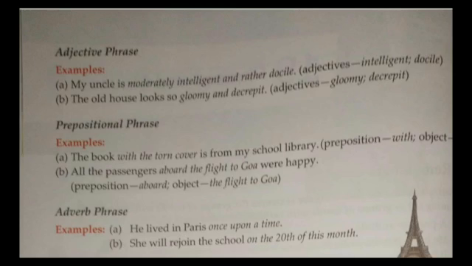Similarly, the second one is also: the old house looks so gloomy and decrepit. Like old house है वो काफ़ी like gloomy है, धुली धुली है ना, and it is also an old fashioned one, right? Then we can say this gloomy and decrepit is an adjective, hence it is a phrase also, and that's why we'll say that this is an adjective phrase because it is working as an adjective.